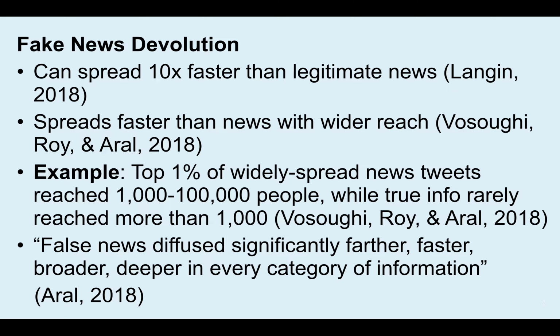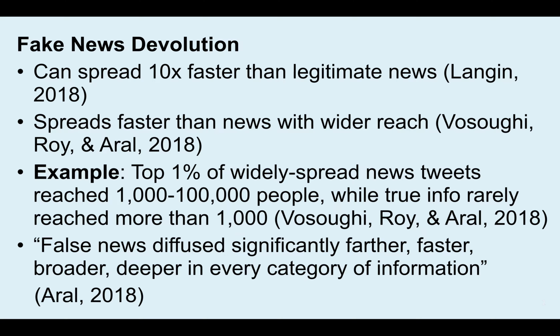First, I'm going to talk about how fake news has evolved, or more accurately, devolved. One study found that fake news can spread 10 times faster than legitimate news. And along that point, the authors of that study, Vosoughi, Roy, and Aral, said that fake news also spreads faster than news with a wider reach. So it's, again, both faster and wider reach.